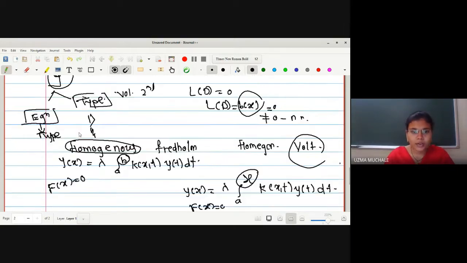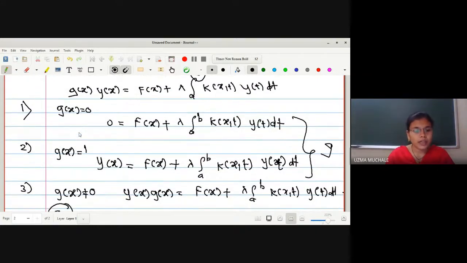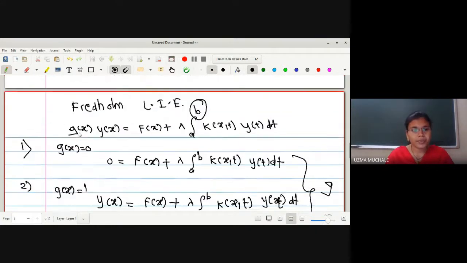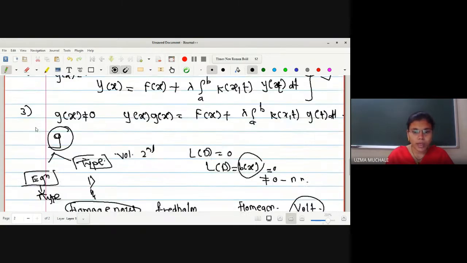For first kind, g of x is 0. For second kind, g of x is 1. For third kind, g of x is non-zero. And for general, g of x can take any value from the real line. Maybe 0, 1, 2, 3, maybe any number. Okay.